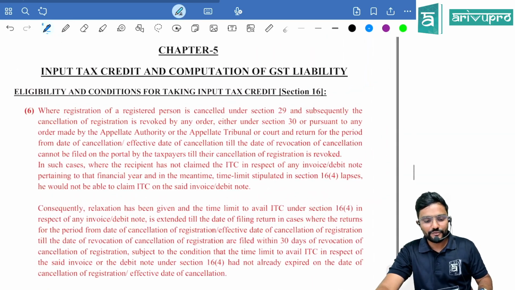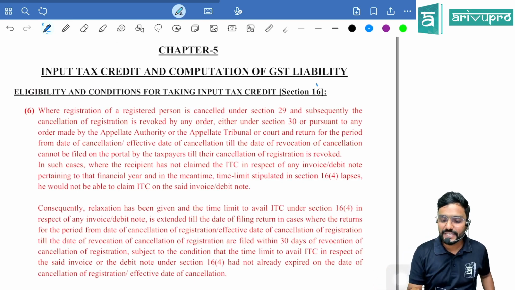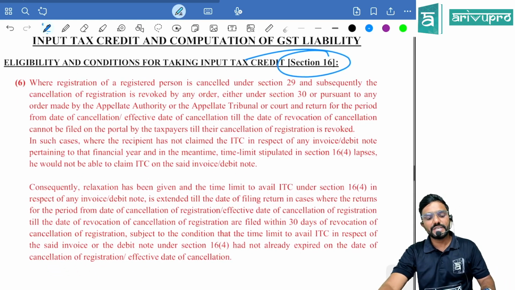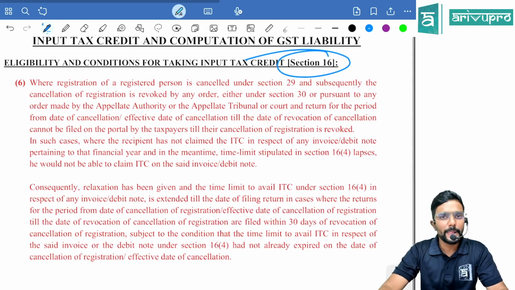Then coming to chapter 5, input tax credit. Guys, section 16 talks about conditions, eligibility and all to claim input tax credit. There they have added a new section, subsection 6. We would have already learned up to subsection 4. Subsection 5 is not relevant from exam point of view. Coming to subsection 6.